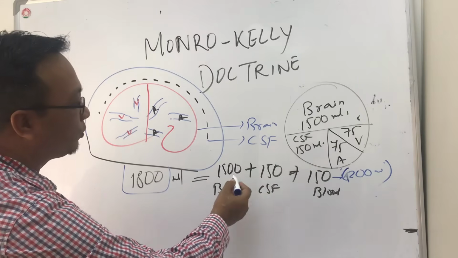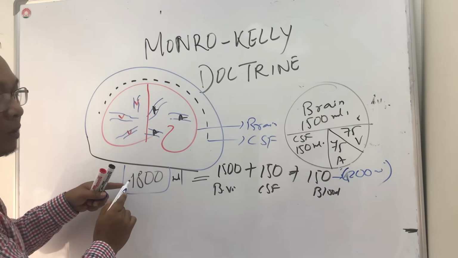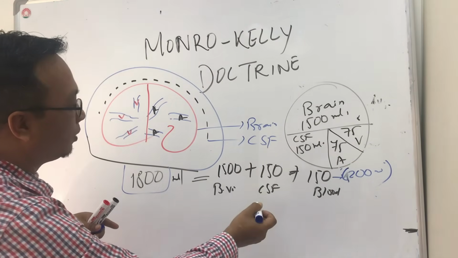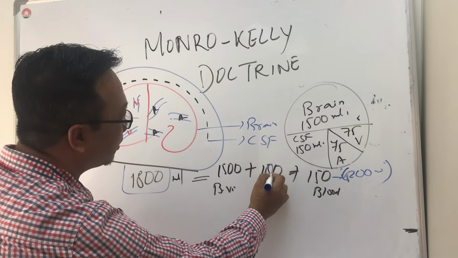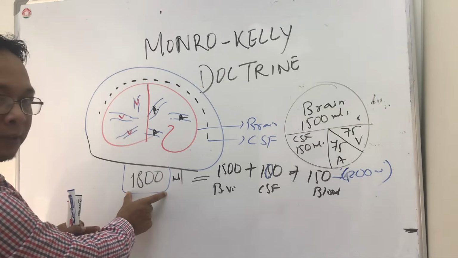So we have to reduce 50 ml somewhere, so that the number remains fixed at 1800. If there is increased blood volume, the CSF will go down to 100 ml, so that the number remains the same.